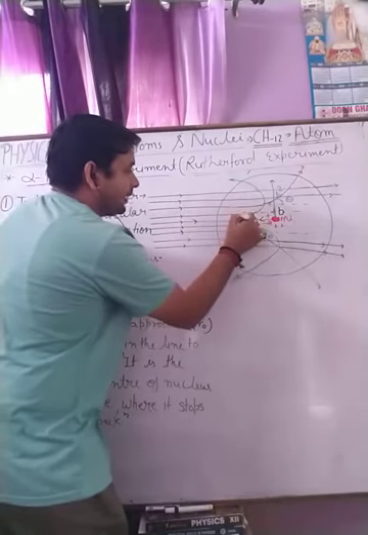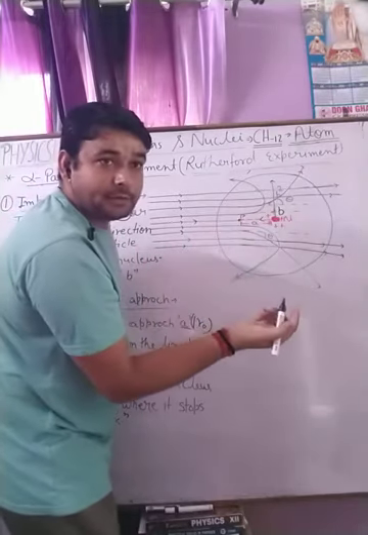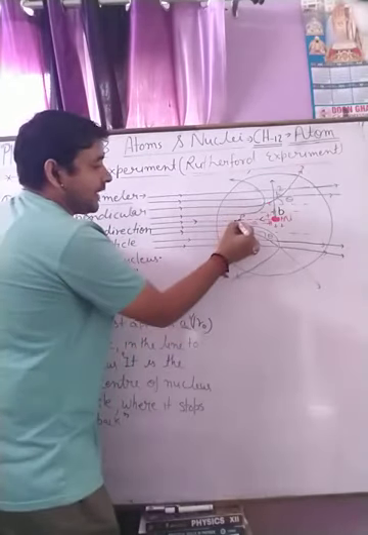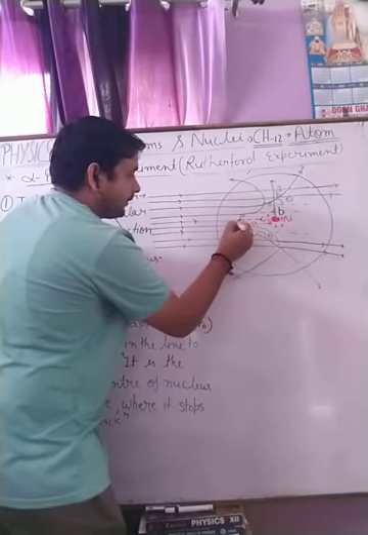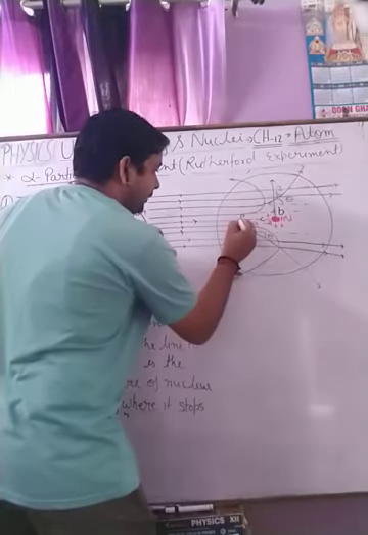We say this point as P. At this point P, its total kinetic energy is converted into potential energy, and it stops at this point P, and then it returns back from the same point P like this.